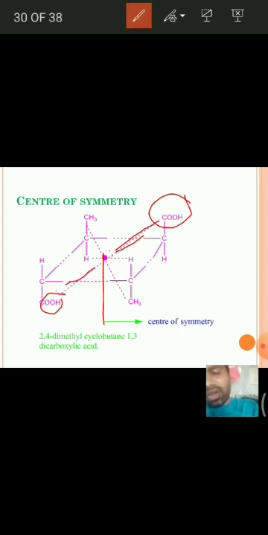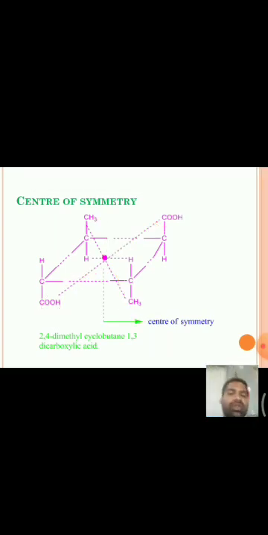Or if we draw a line from this CH3 group to this center point and extend the line, at the same distance we find a methyl group again. This is applicable to all the groups present in the molecule. That means from any atom or group, if we draw a line towards the center and extend it, then at equal distance we find a similar group, and the molecule is said to be having center of symmetry. I think you have understood about this.